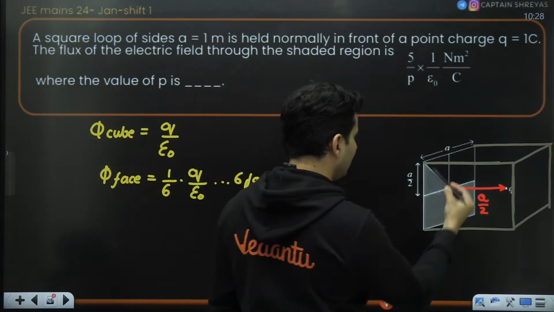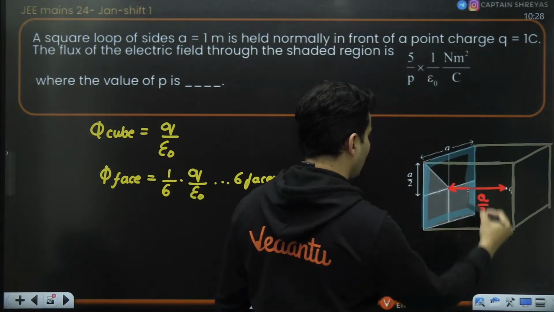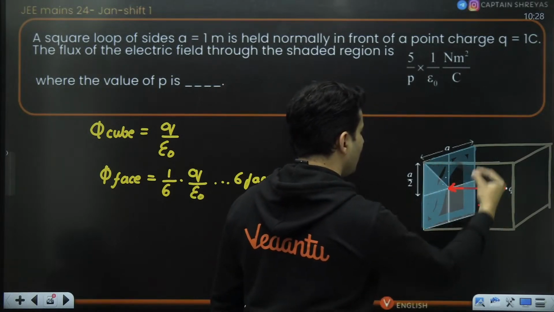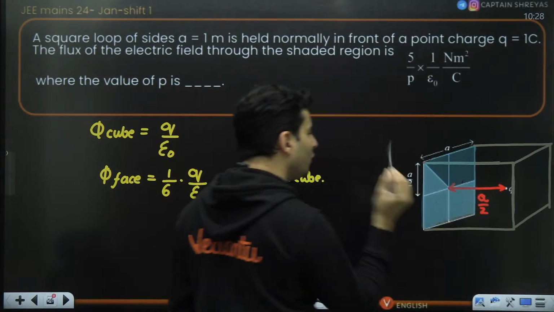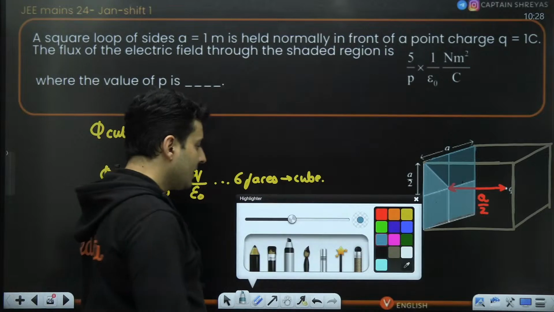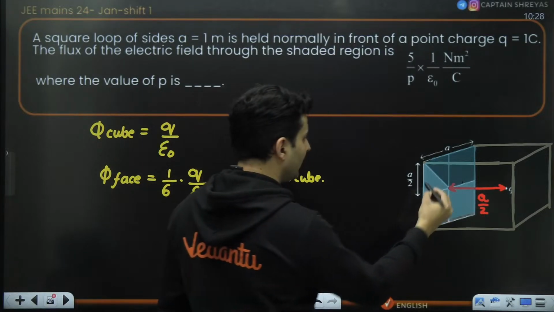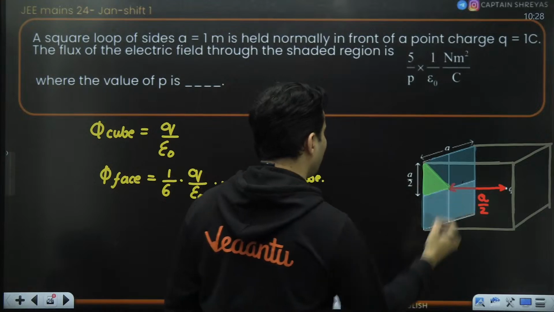Divide that face into 4 equal parts, or rather I would say 8 equal parts. Consider one such part over here.